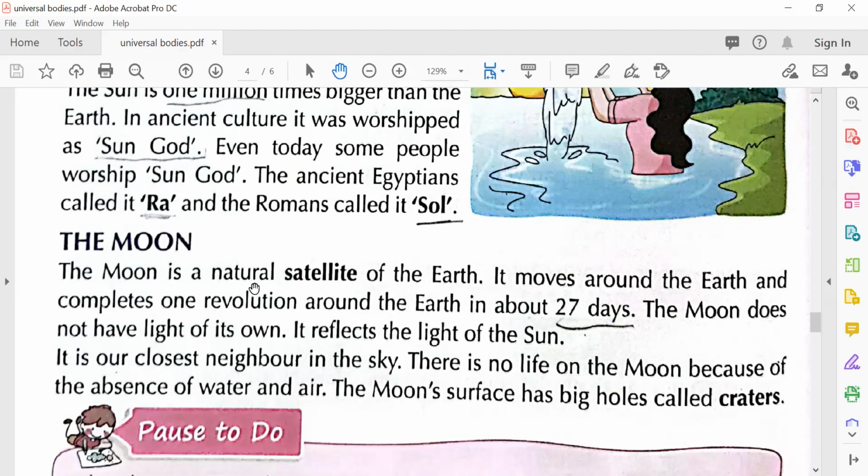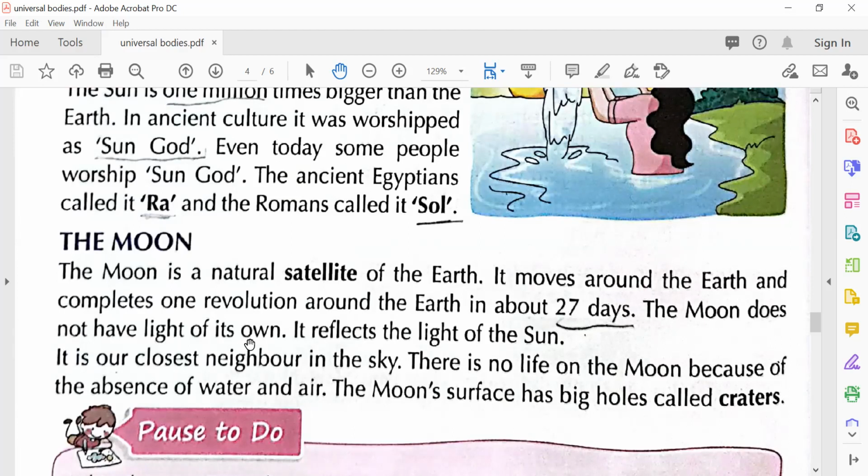The moon is a natural satellite of the earth. What is a moon? Moon is a natural satellite of the earth. Spelling of satellite: S-A-T-E-L-L-I-T-E. It moves around the earth and completes one revolution around the earth in about 27 days. How much time does it take to move around the earth? 27 days. That's why when you see the moon, the shape of the moon changes. Every day you watch the moon, sometimes it's full moon, sometimes it's half, sometimes it's very thin. It takes 27 days to move around the earth.